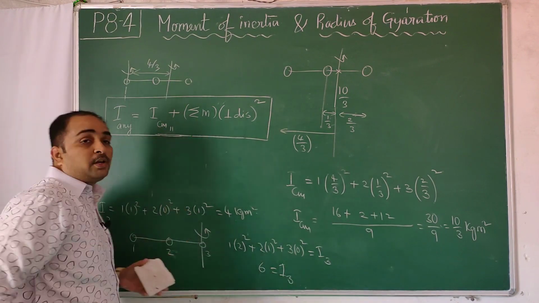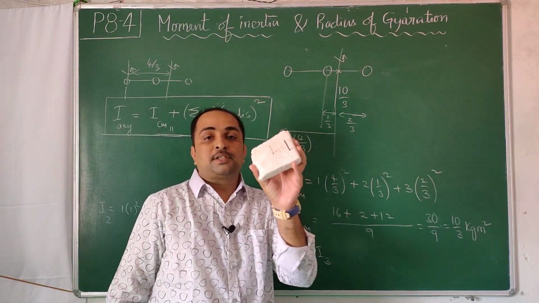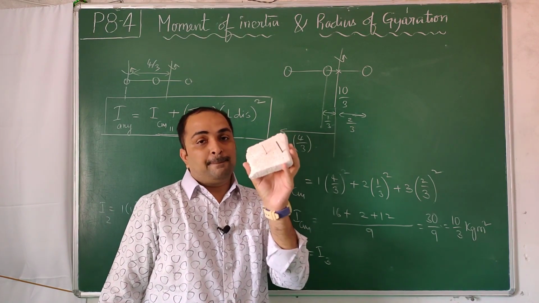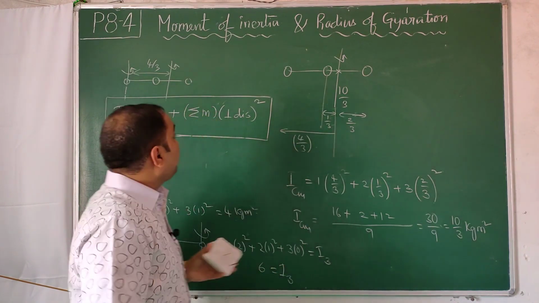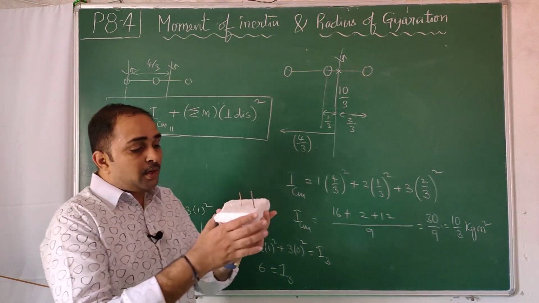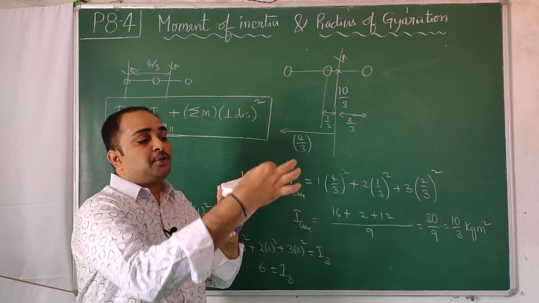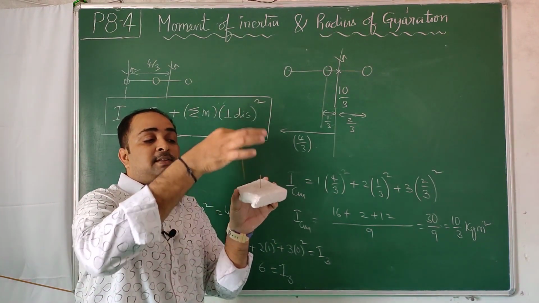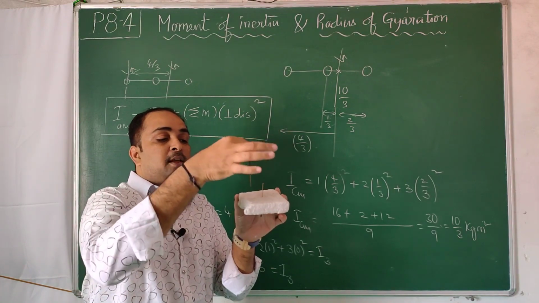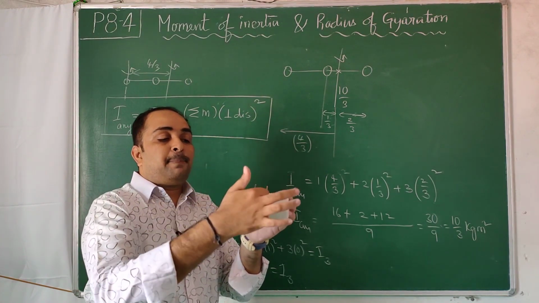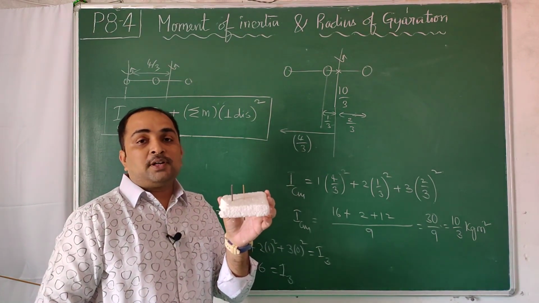the product of two things. What is the product of two things? Mass of this whole system, mass of this body, into the distance between these two axes, which is going to change. When I lift this axis and keep it somewhere else, the distance is going to change. Thereby, at any parallel axis, I can calculate the moment of inertia.